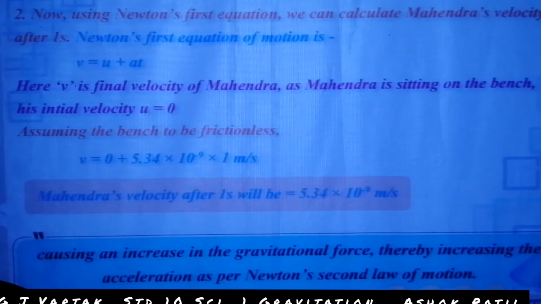After that, today we learn the next part of the gravitation. Let us start now the gravitation. Welcome back and let us start. Okay, listen carefully and observe the video.